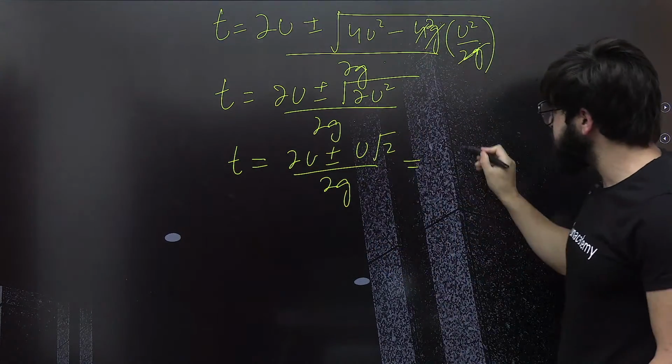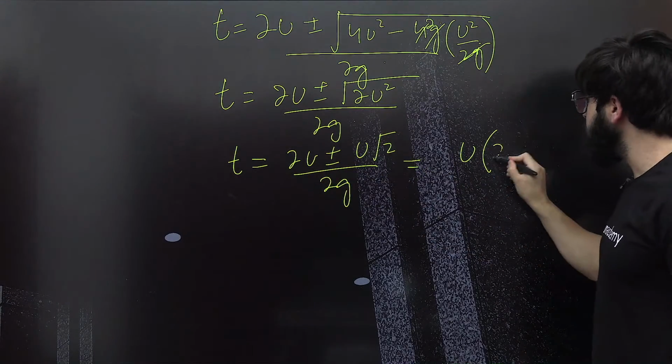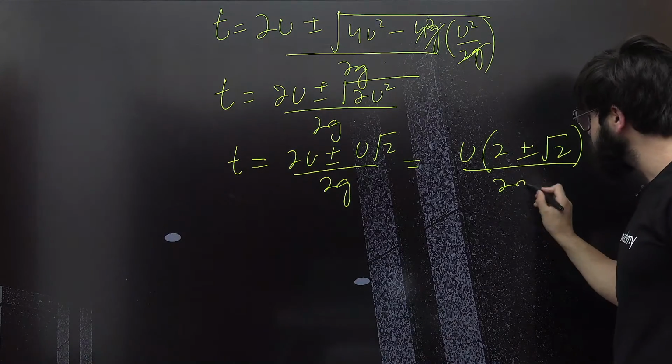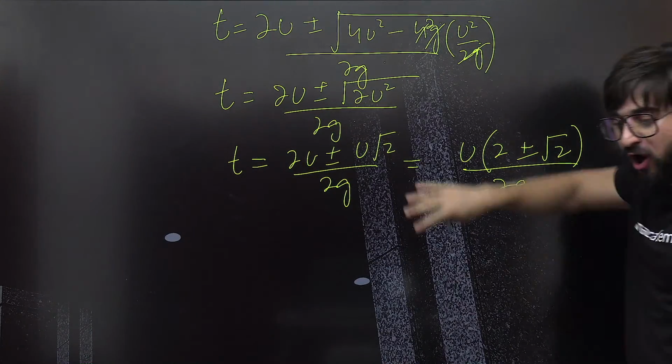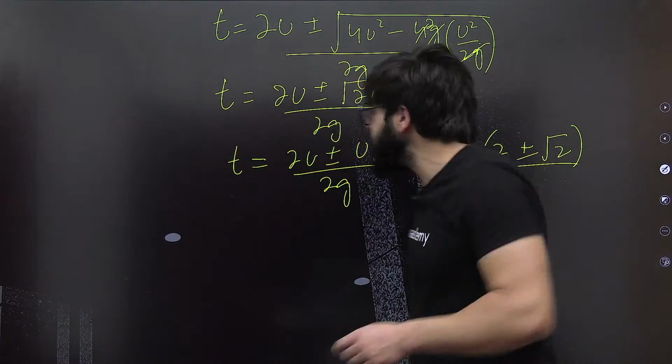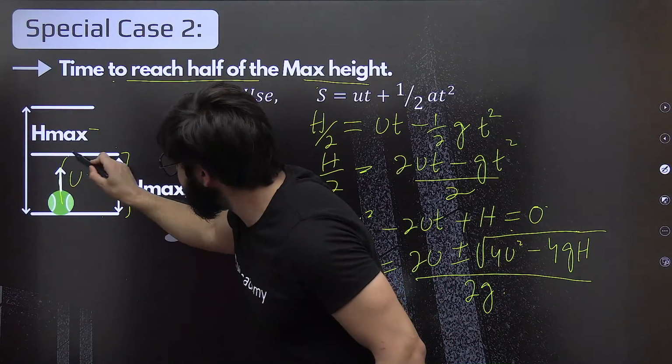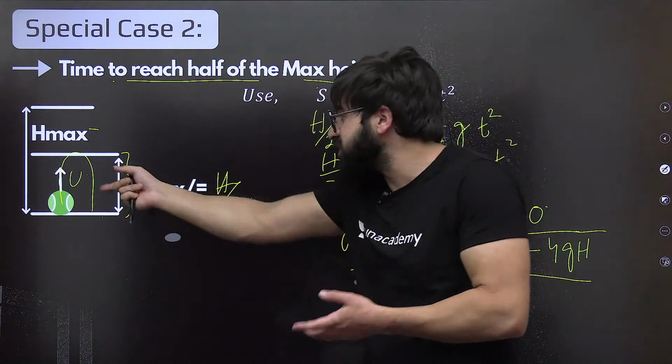So finally I can just write, take this u common, it will be 2 plus minus root 2 upon 2g exactly. So we got the total time, how much time it is going to take to travel this distance and come back. Okay, this is the total time.